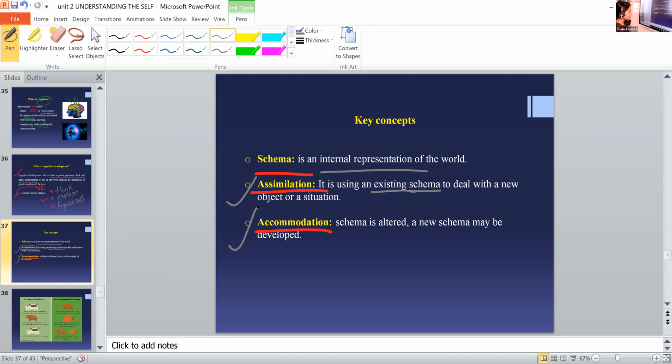So the last one is accommodation. Accommodation means our schema is changed. Here there is no change, but there is a change in your schema and a new schema is developed. Reina, feel sleepy? Okay, fine. So is it clear?